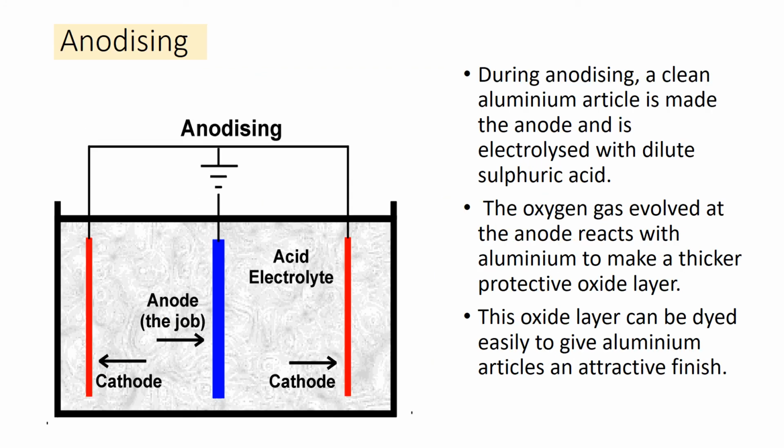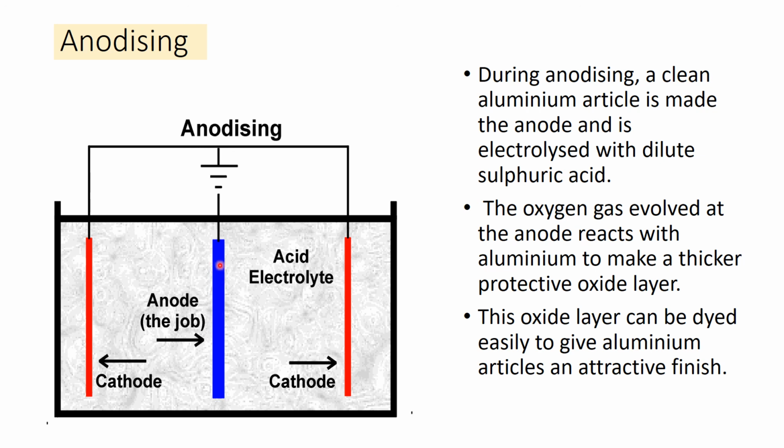Anodizing. Anodizing is a process of forming a thick oxide layer on aluminium. Aluminium develops a thin oxide layer when exposed to air. This aluminum oxide coat makes it resistant to further corrosion. The resistance can be improved further by making the oxide layer thicker. During anodizing, a clean aluminum article is made the anode.